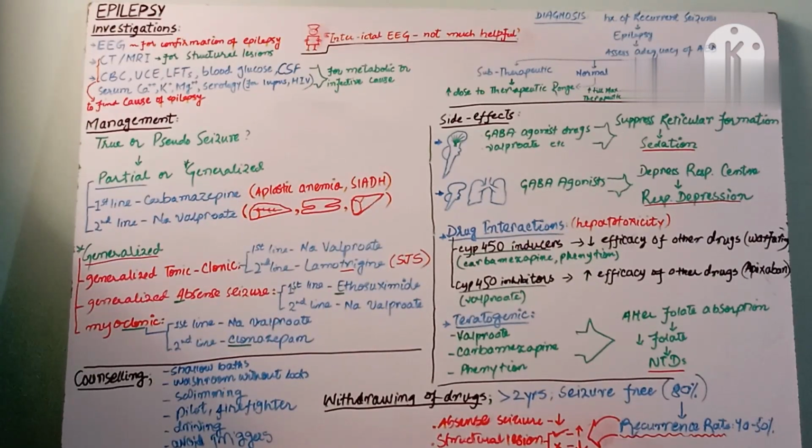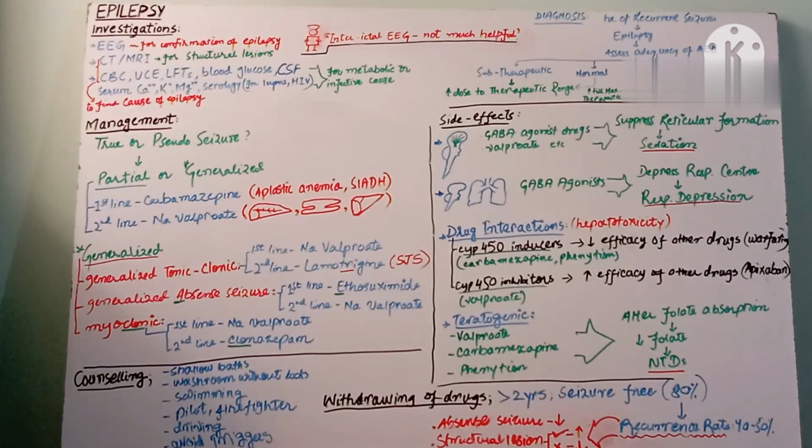Okay. Now, next is how we start the drug, and if the drug is not working, how we start the second line drug, and what to do with the first line drug. I'm going to tell you about this. Say, for example, the patient is suffering from partial seizures. You give the first line drug carbamazepine, but you should start the drug at a low dose and gradually increase the dose till the seizure attacks vanish. And that dose should be in the therapeutic range. It should not reach the toxic concentration.